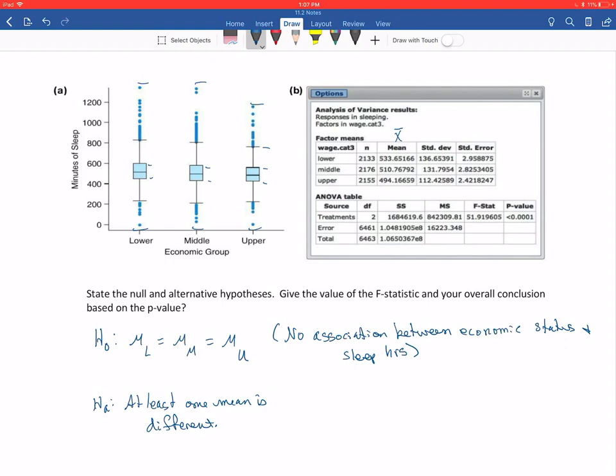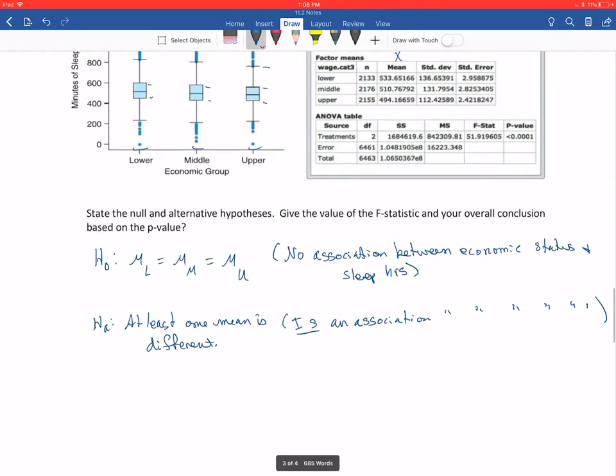If they're all basically the same, no matter what group you fall in, then they must not affect each other in any way. My economic group must not affect my minutes of sleep. But if at least one of them is different, then I would be saying that there is an association between economic status and sleep hours.